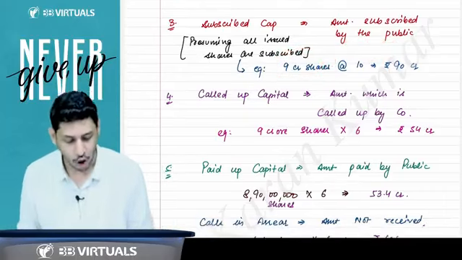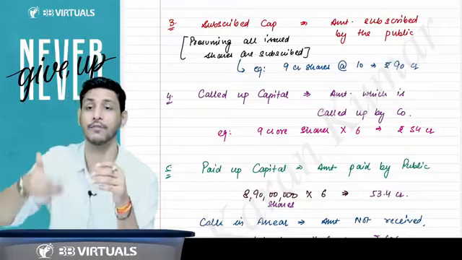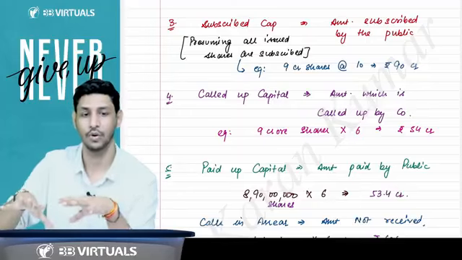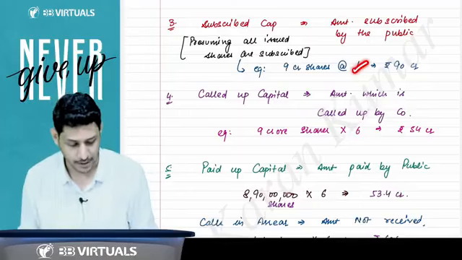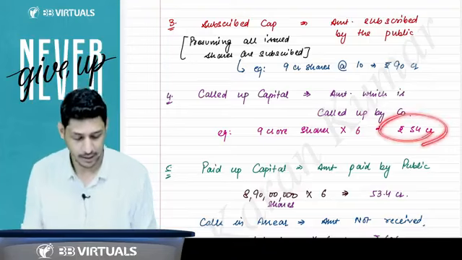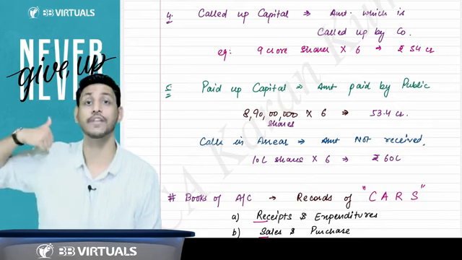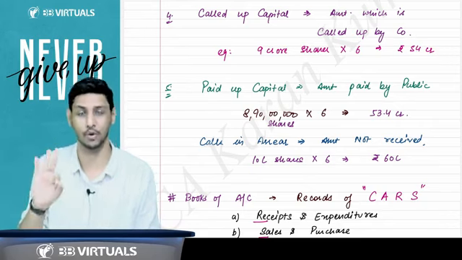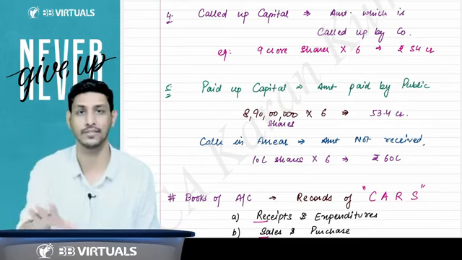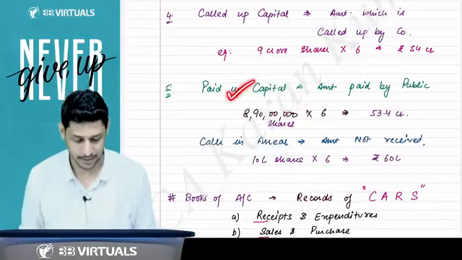Then I'll come to called up capital. Sir, what is called up capital? Called up capital is that amount of the share which is called by the company right now. So let's say the share is of 10 rupees, but the company has called only 6 rupees. That is called called up capital. Then paid up capital is how much amount the shareholder has actually paid out of that called up amount. The company has called 6 rupees, but the shareholders have paid only 4 rupees. So that is called paid up capital.